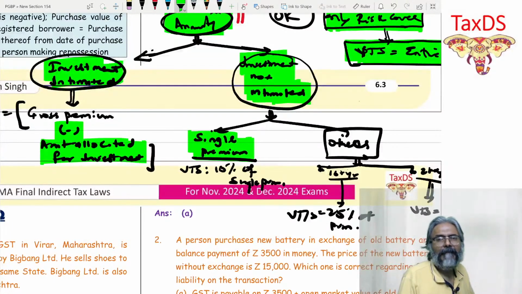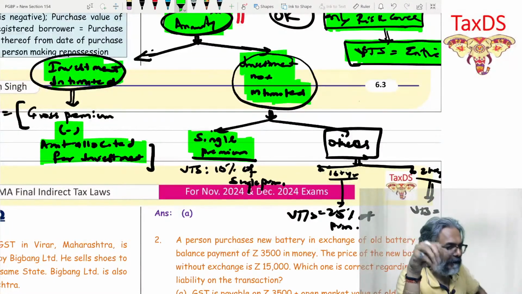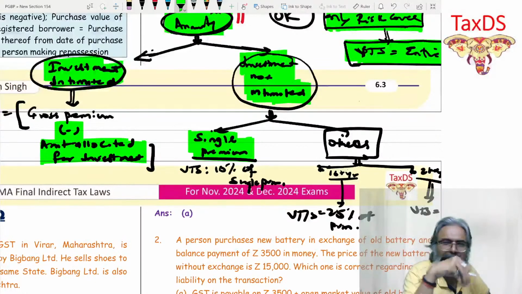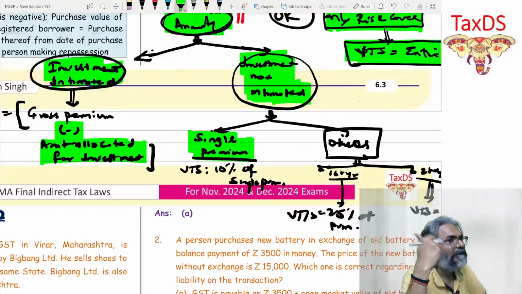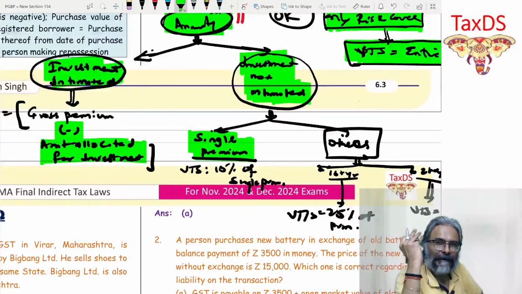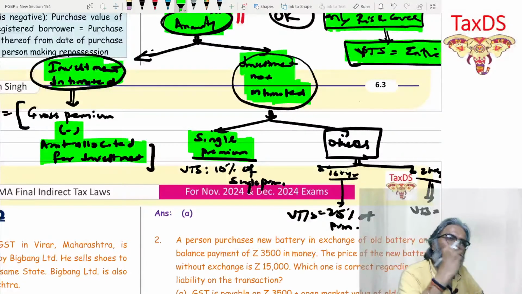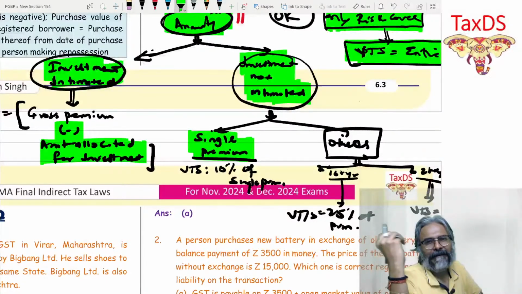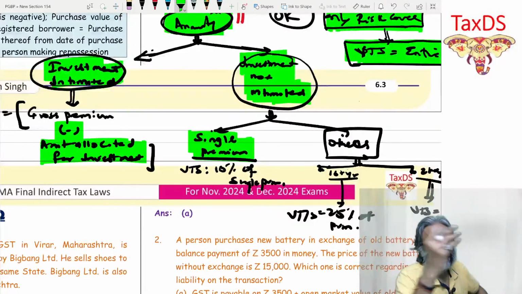Single premium. If the investment is a single premium, like Amitabh Bachchan, I know, these people who have already crossed the age bar actually go with the single premium concept. Why do they go with the single premium concept? Because they know the very fact that they don't have that normal 20-30 years lifespan.